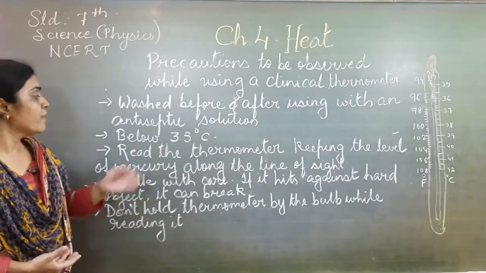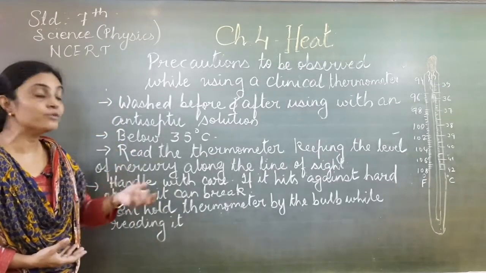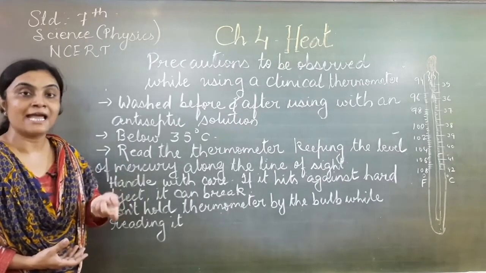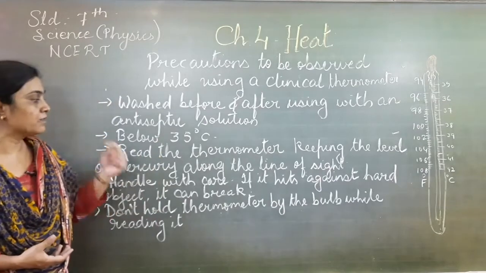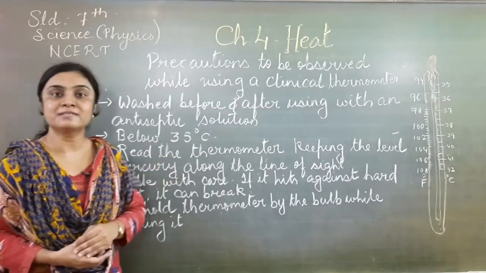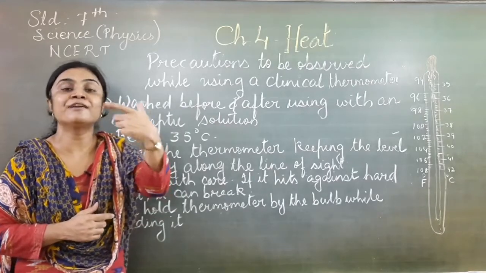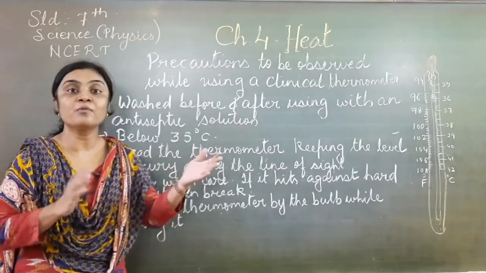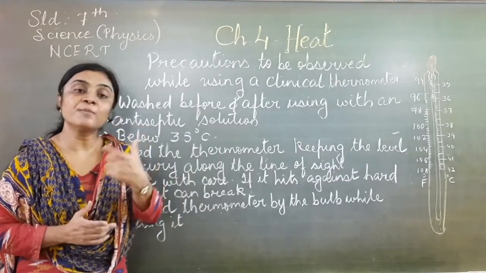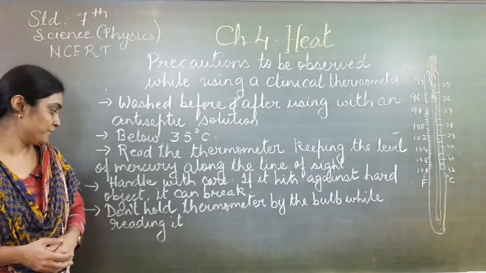Now the next one: when you are observing the reading, after you have removed the thermometer from the tongue, you have to keep the level of the mercury along the line of sight. That means you have to place the thermometer in front of your eyes, so you will get a perfect reading. You cannot see it from the cross side. The thermometer should be parallel, along the line of sight.